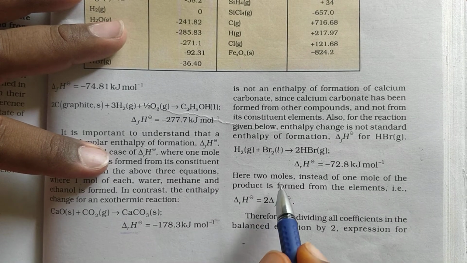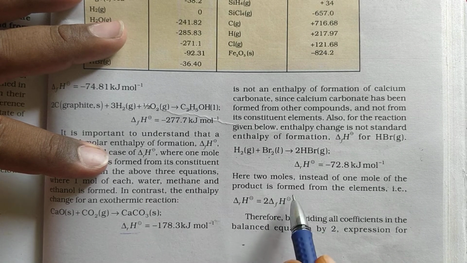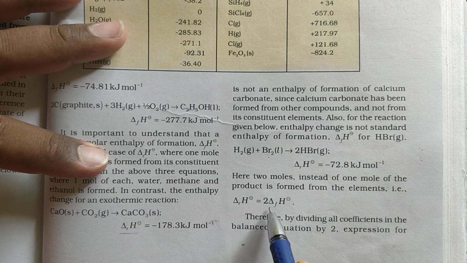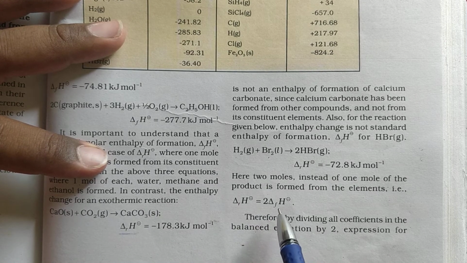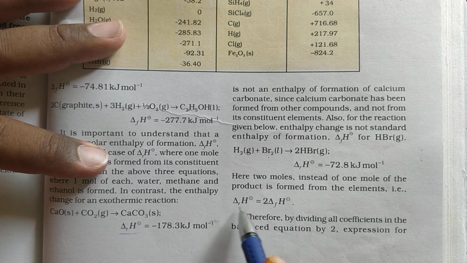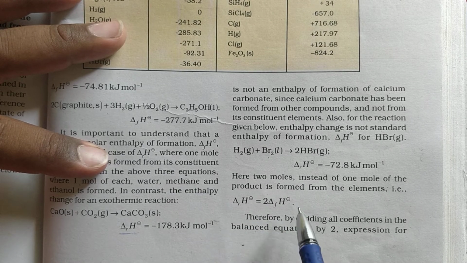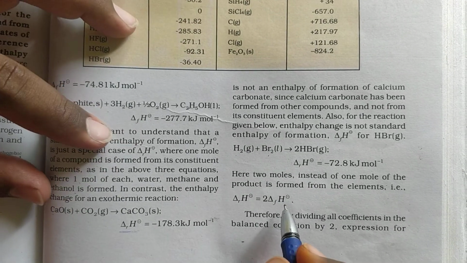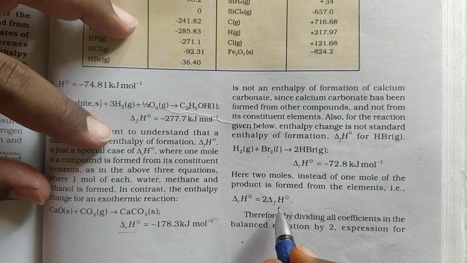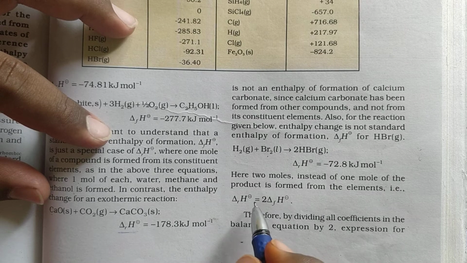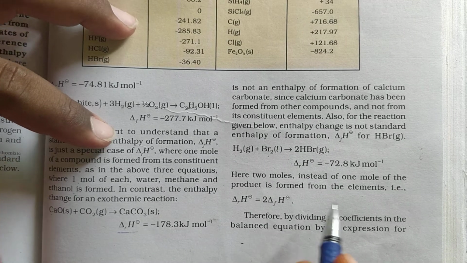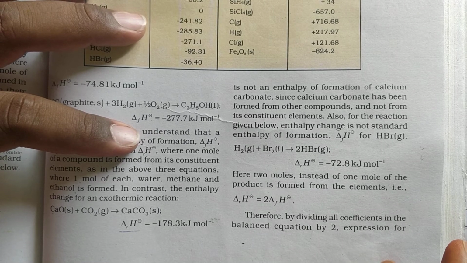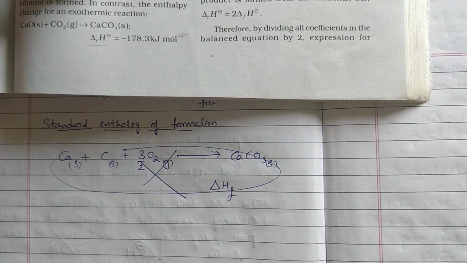Okay, see here, 2 moles instead of 1 mole of the product is formed from the elements, that is delta R H naught is equal to 2 into delta F H naught. Like this we have to write. For 1 mole, delta F H naught. For 2 moles, 2 into delta F H naught we have to write. I hope you are understanding, ma. I will write once and I will show. See here.